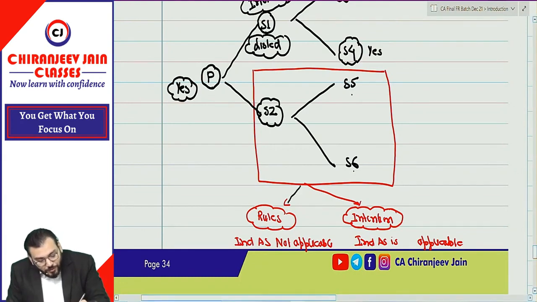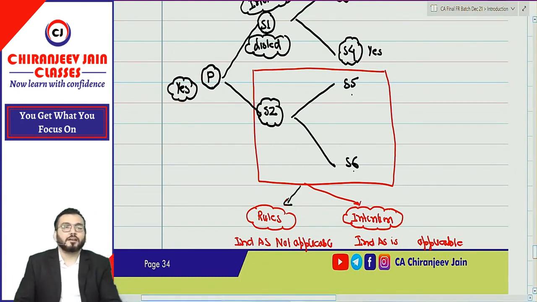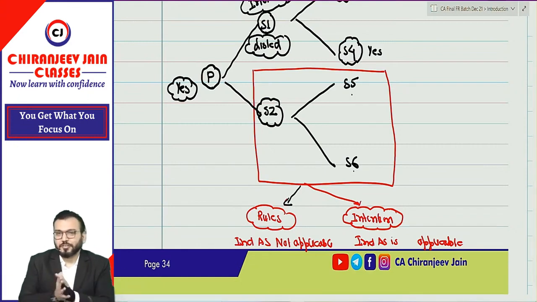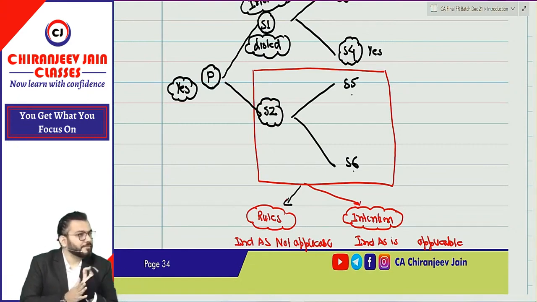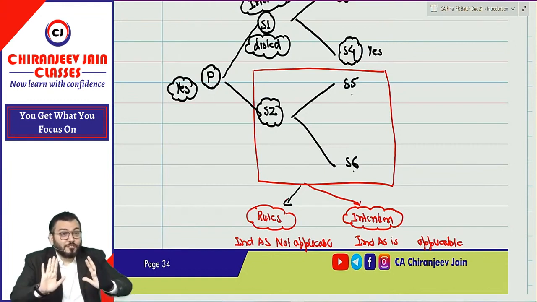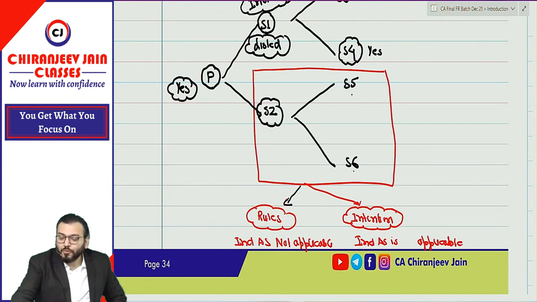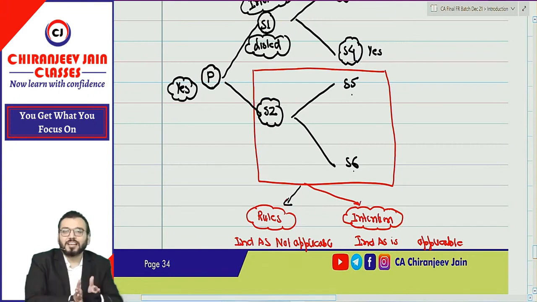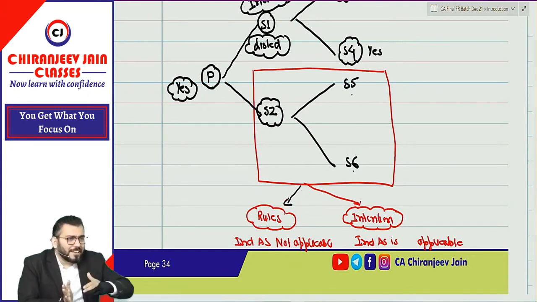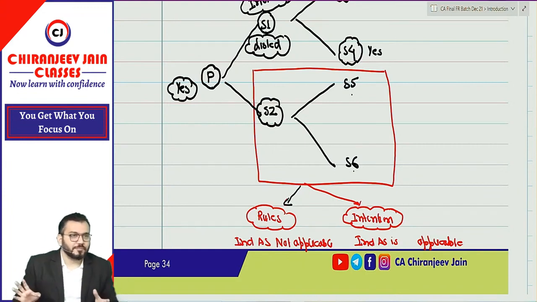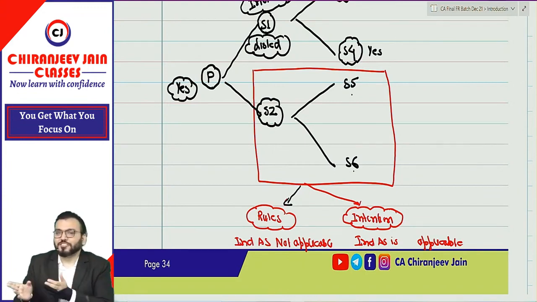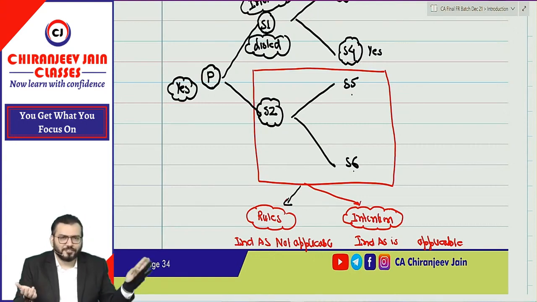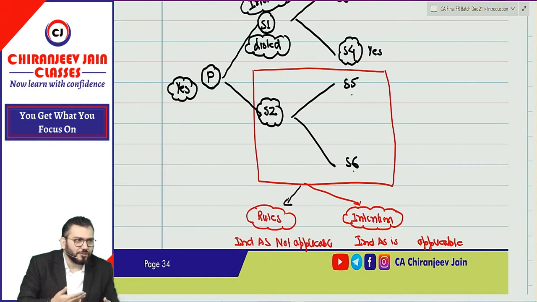Correct. I hope you understood. Now let us come to the first chapter. So this was the Ind AS introduction. I don't consider it a chapter. From my point of view, now you know what Ind AS is and to which companies Ind AS is applicable. Now we can start with the Ind AS. For class purpose, I will follow my approach, which means I will not start with Ind AS 1. Other faculty may start from Ind AS 1, then Ind AS 2, then Ind AS 3, Ind AS 4, like so. But I will teach as per my approach.